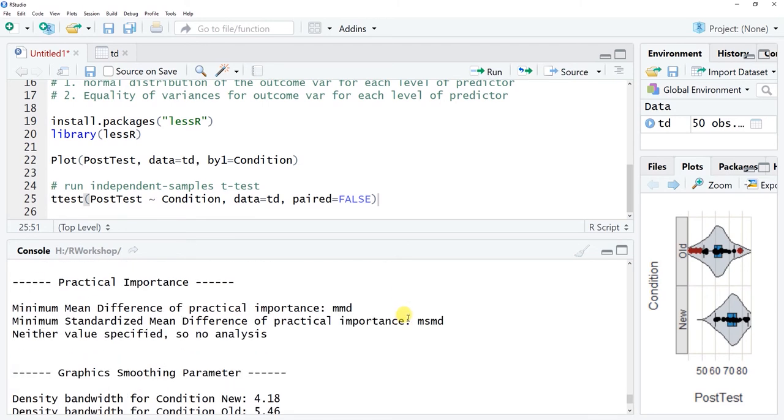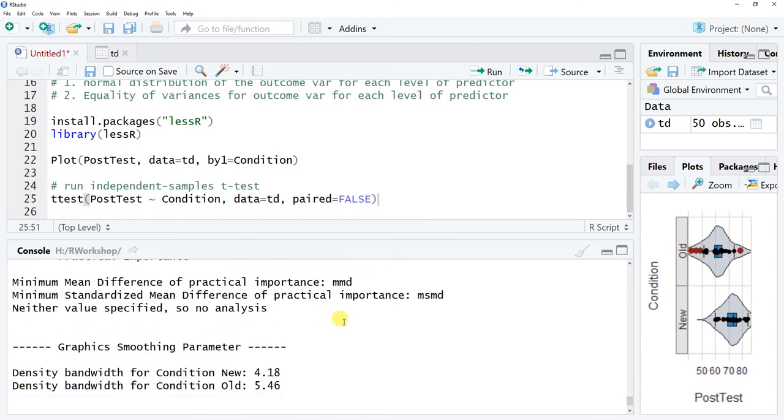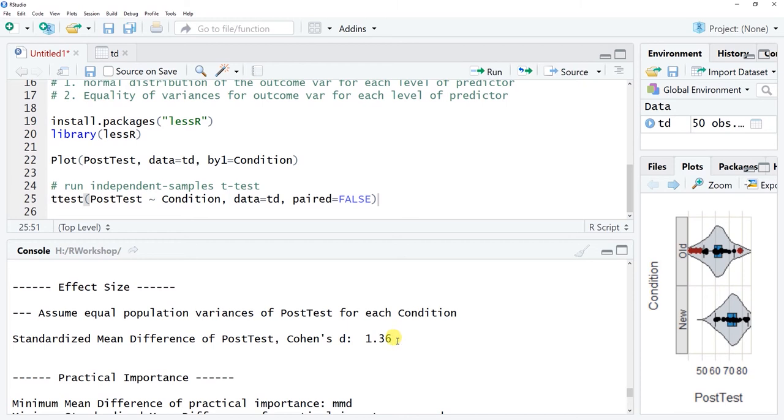Now, you can scroll down here and there's not much else that we're actually interested in in the rest of the output here, but you get all this valuable information. Now you could also run a t-test, for example, using the t.test function from base R, but you would also have to run Levene's test and Shapiro-Wilk normality tests as far as testing statistical assumptions go, separately. And then you'd also have to run a separate function. There are different packages that can do this if you want to estimate Cohen's d as an indicator of effect size and practical significance.